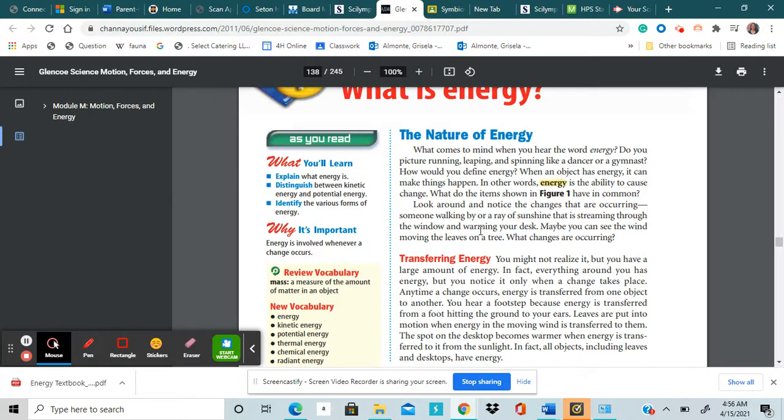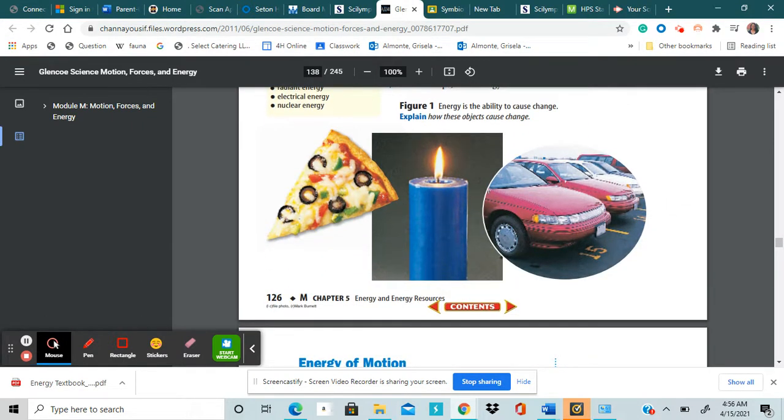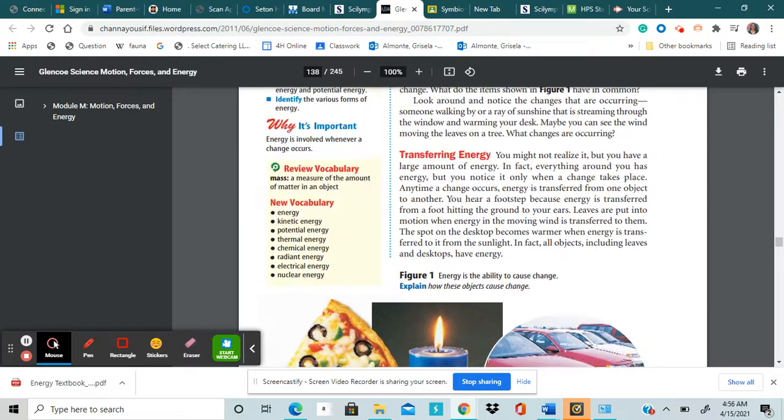Maybe you can see the wind moving the leaves on a tree. What changes are occurring? So all these changes, scholars, even from these pictures here, involve energy. Energy is the ability to cause change. Okay? These objects cause change. And we'll talk about this in class.